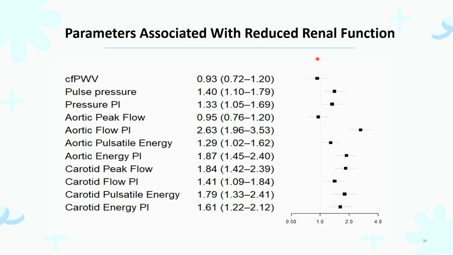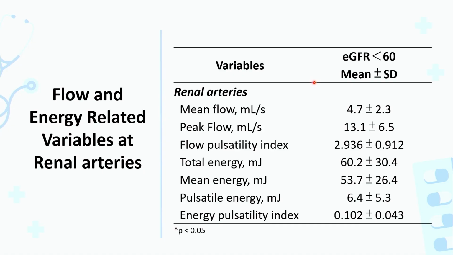And we further invite some subjects to conduct the renal artery hemodynamics. So we measure their pressure and flow and combine them into the energy pulsatility measures, such as pulsatile mean energy and energy pulsatility index.